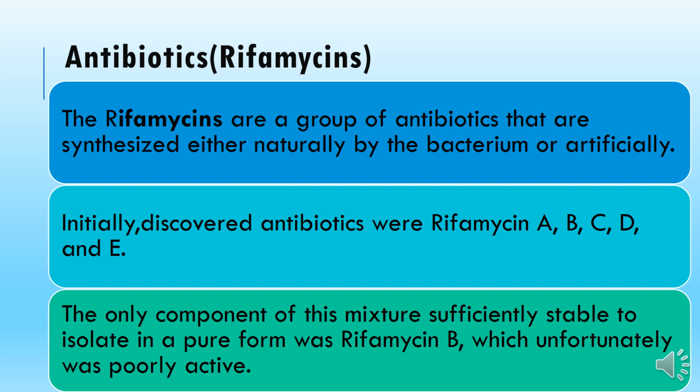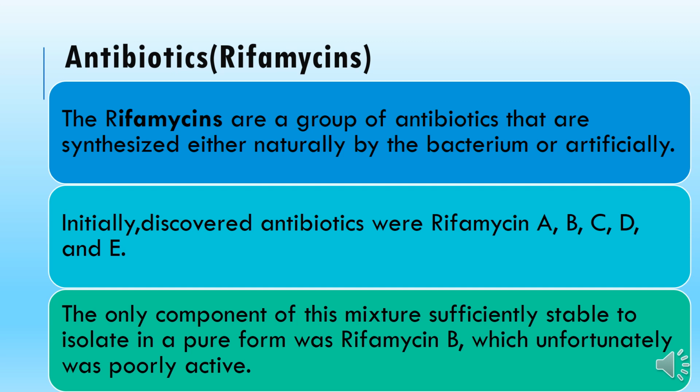Among all these, researchers found that of the mixture, A, B, C, D, and E, a metabolite obtained from the bacterium, only rifamycin B could be isolated as a stable, pure agent.